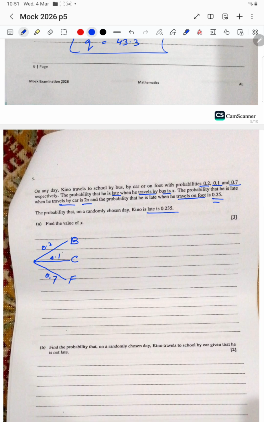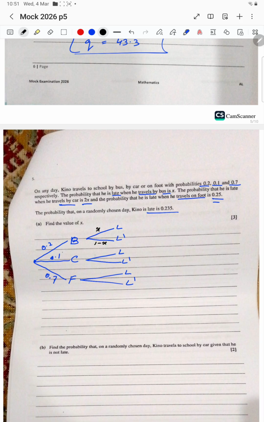And then there is a possibility either he will be late while traveling with bus or he will not be late. By car, same goes, late or not late. By foot, late or not late. So the probability that he travels by bus and is late is x, and not late will be 1 minus x.